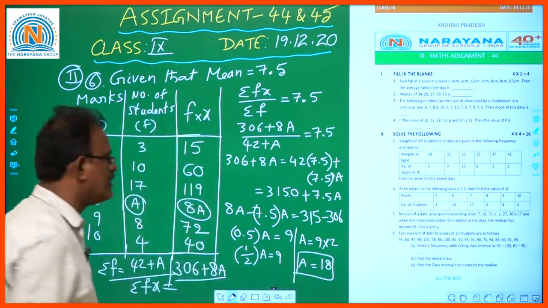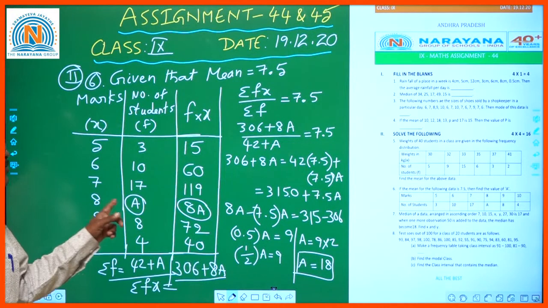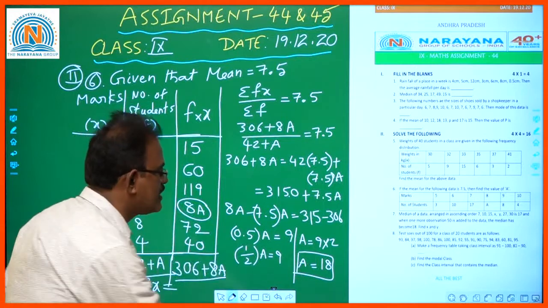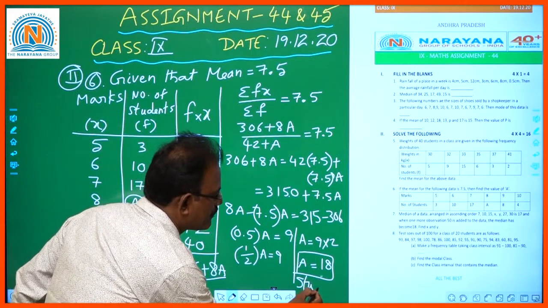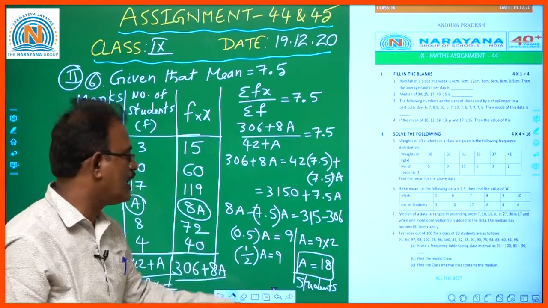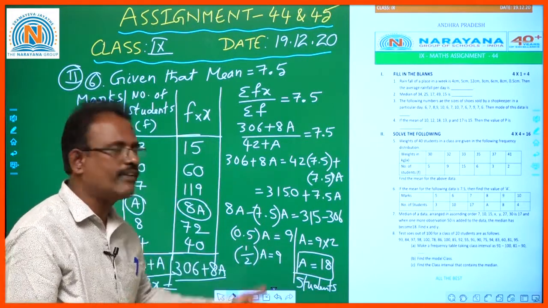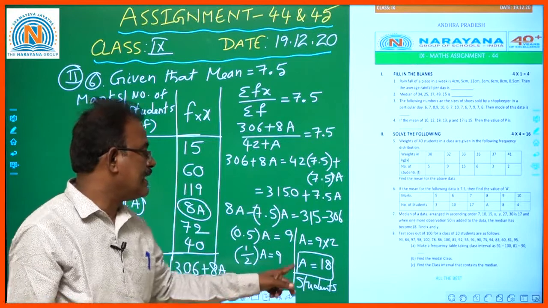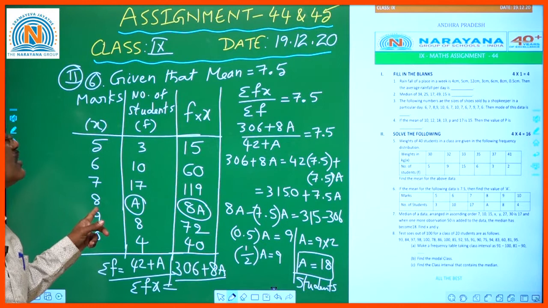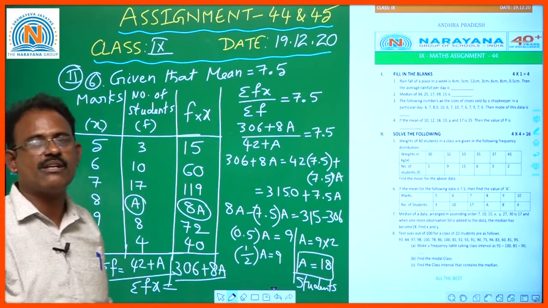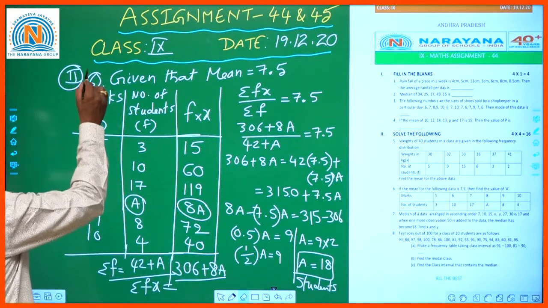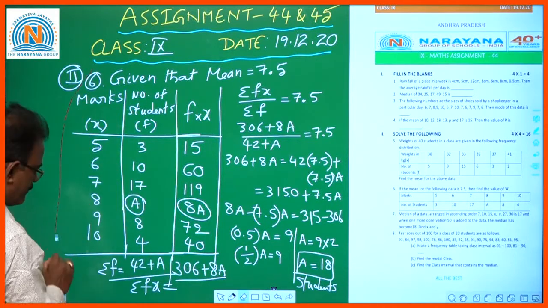So what is the missing value of the number of students who scored 8 marks? Here we have 18 students. The value of A is 18. But how do you describe the nature of A? A represents the 18 students who scored 8 marks. Okay, children, so this is the explanation for question number 6. Now our next question is question number 7.